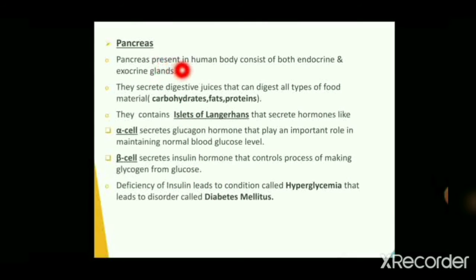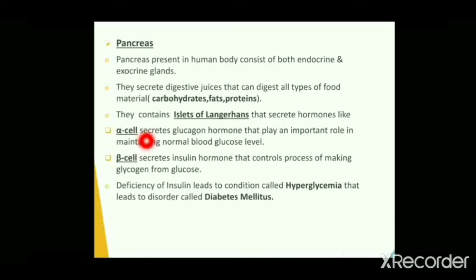Pancreas present in the human body consists of both endocrine and exocrine glands. It is the second largest gland in the human body. They secrete digestive juices that can digest all types of food materials like carbohydrates, proteins and fats. They consist of islets of Langerhans that secrete important hormones.